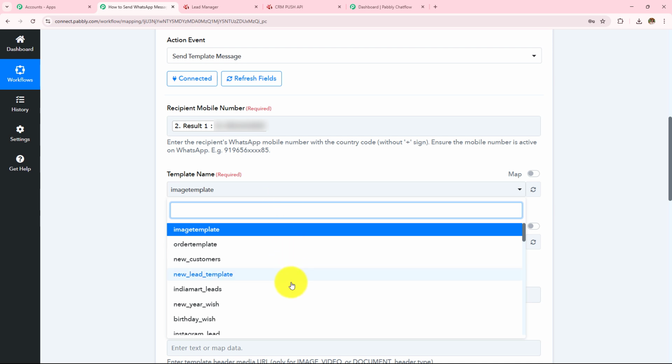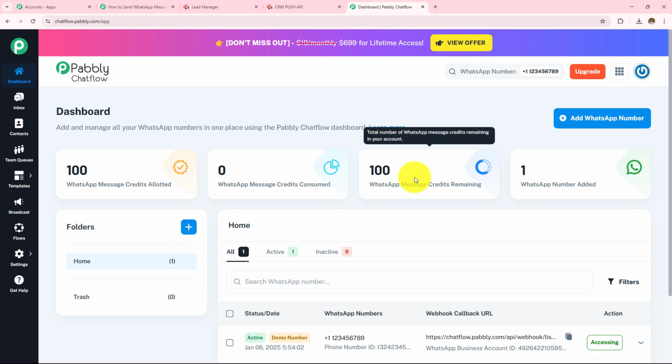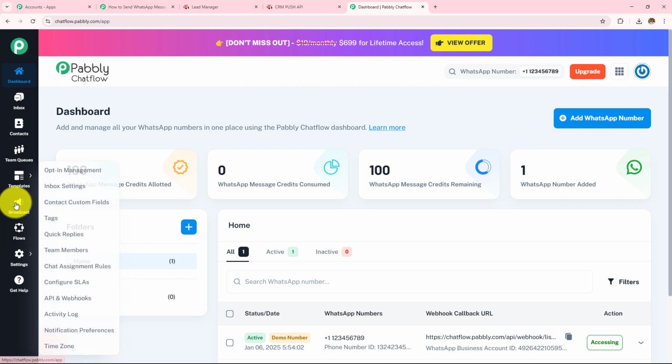So in this drop down we can find all the templates that we have, and here I have already created a template. So first let's learn how to create a template, and for that we are going to open the Pabbly Chatflow account. So this is the Pabbly Chatflow account. We have to send the WhatsApp message, and to send the WhatsApp message, we have to learn how to create the template.